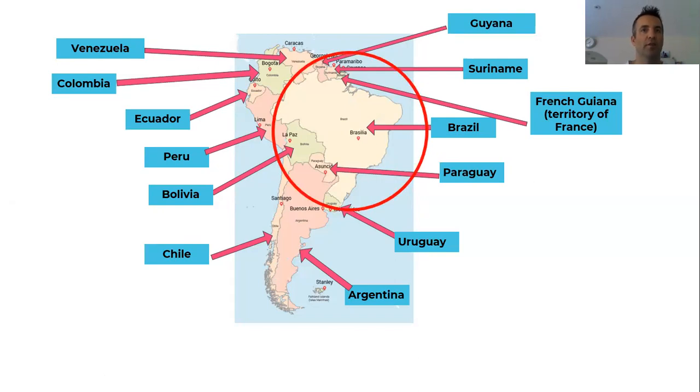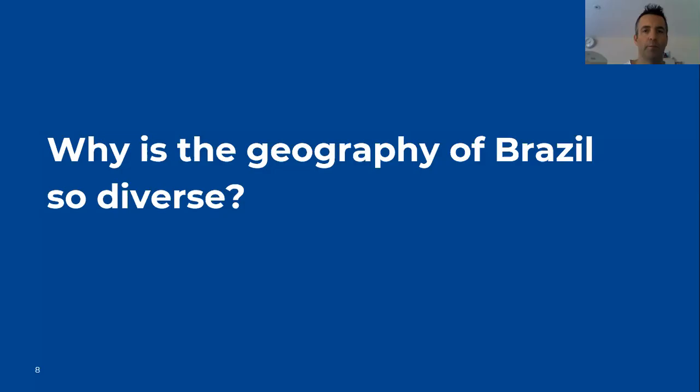Now we're going to be focusing back on Brazil, which is here on the east side of the continent of South America. So next question for you. Why is the geography of Brazil so diverse? Why are there so many different types of geography around this particular country? Now we've learned quite a lot about Brazil in this unit. Why is it such a diverse country? Keep that in mind as we go through our next few slides.